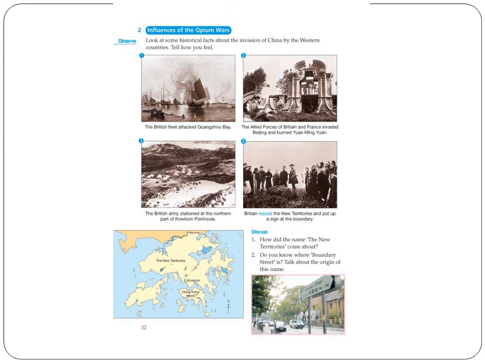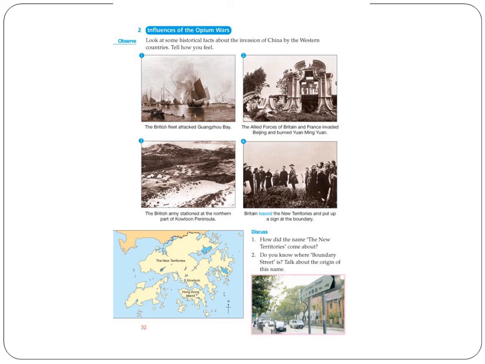And number 2, the Allied forces. Now, the countries that are taking part are Britain and France, and they invaded Beijing and burnt Yuan. Number 3, the British Army stationed at the northern part of Kowloon Peninsula in Hong Kong. That's the reason we have a lot of British influence in Hong Kong. And it leased the new territories and put up a sign at the boundary. Now, Britain leased the area north of Boundary Street and south of Shenzhen River from China and named this place the New Territories. Now, it is Kowloon.